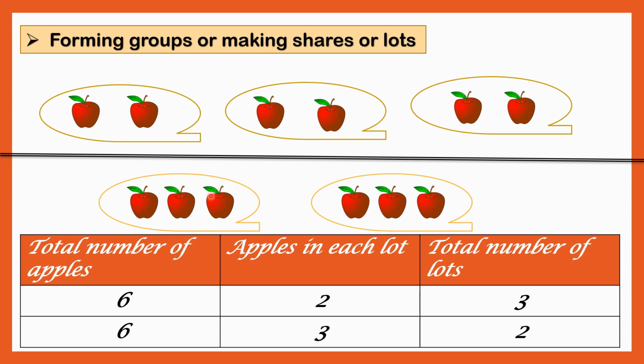But in each lot, how many apples were there? 1, 2, 3. 1, 2, 3. Yes, apples in each lot in the second picture means each lot has how many apples? 3 apples. Okay. And the total number of lots here? Yes, there are only 1, 2. So there are only 2 lots here. Okay.